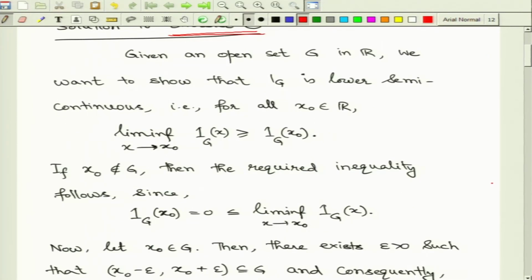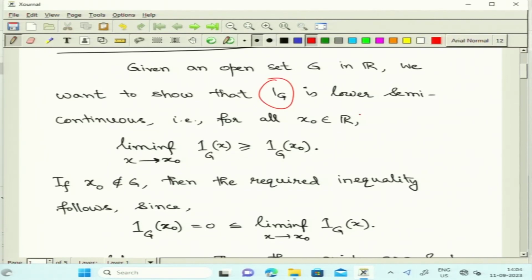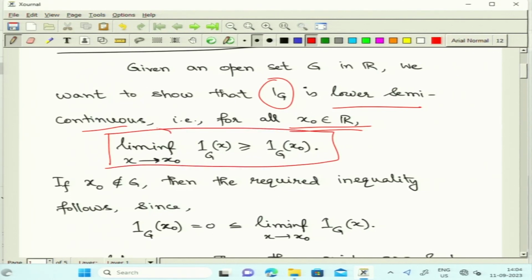Here what is being asked is that given any open set G in the real line, look at the indicator function of G. We are supposed to check that this indicator function is lower semi-continuous. So, we want to show that for all points x naught, this inequality is true. Here we are supposed to compute the liminf as x goes to x naught of this function, and that quantity should be greater than or equal to the function's value at x naught. Let us see, we consider two special cases.